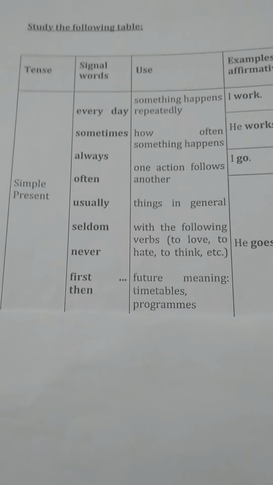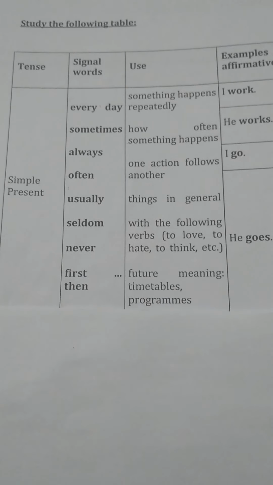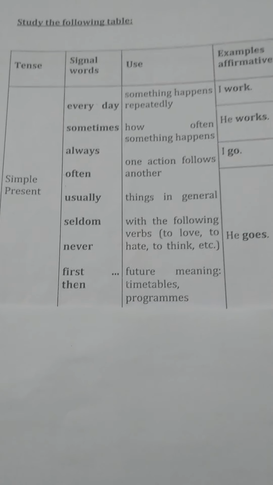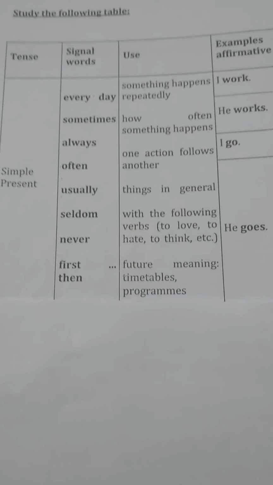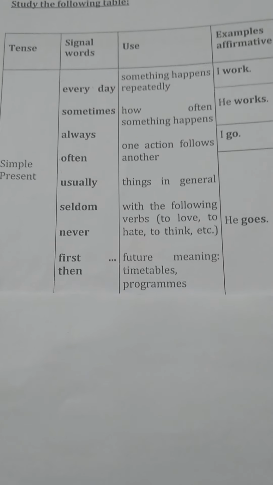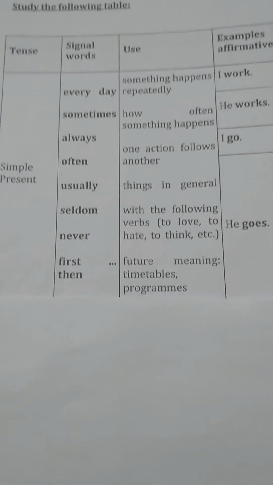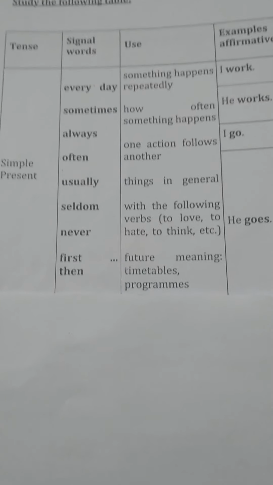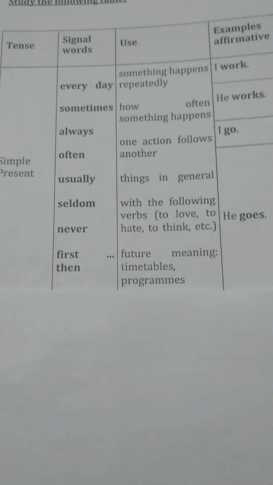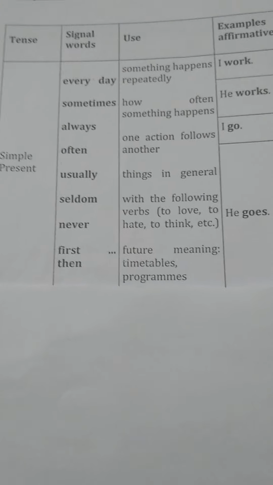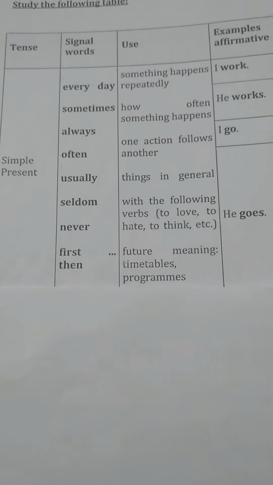Okay, and how to know that a given sentence is a simple present tense sentence? For that, words like every day, sometimes, always, never, usually are used in the sentence. So these all are signal words. If these words are present in a sentence, that means the tense is simple present tense. Clear?